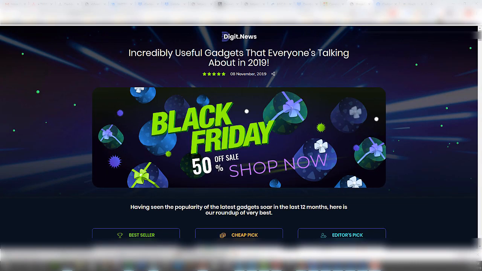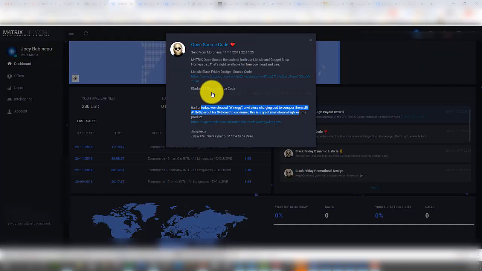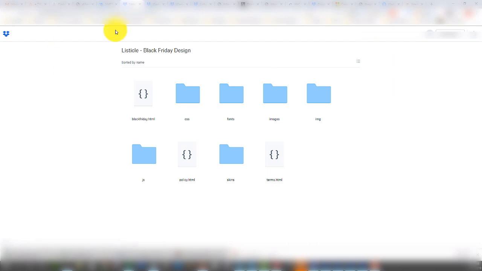All right, so I took a few minutes. It didn't take long actually to set these landing pages up because all of the files were available right inside the network here. Let's find where I got those. So I came in here. They gave away the open source code, as you can see here, open source code. So basically they just gave me the code. I had to go to Dropbox, download that code. As you can see, they gave all the website stuff. So I just basically downloaded this and uploaded it to my server for both of their Black Friday design as well as their gadget listicle.